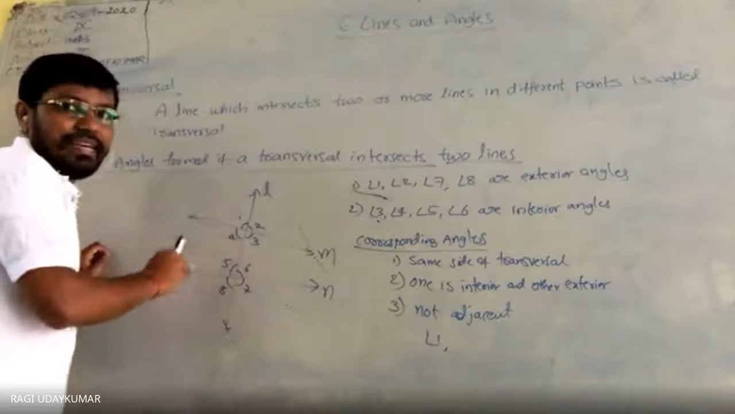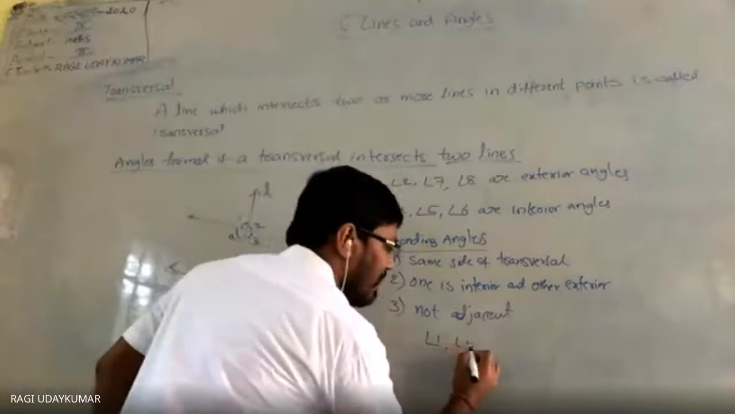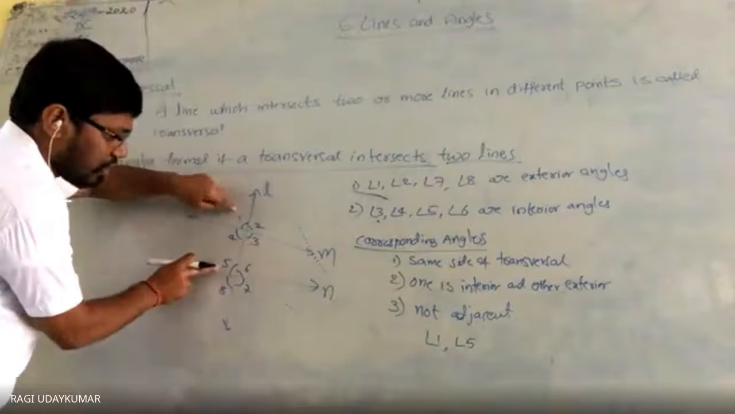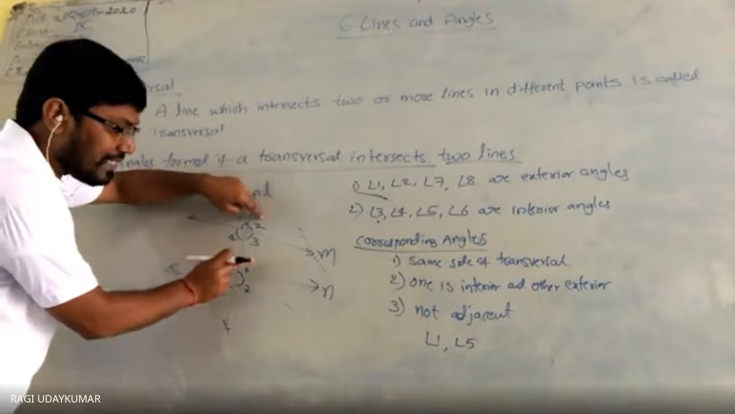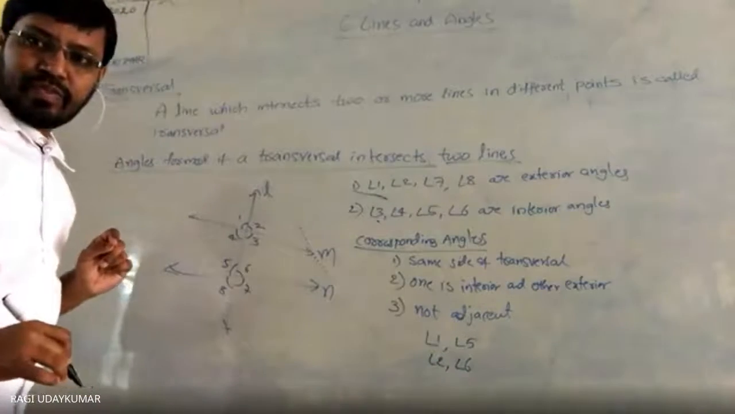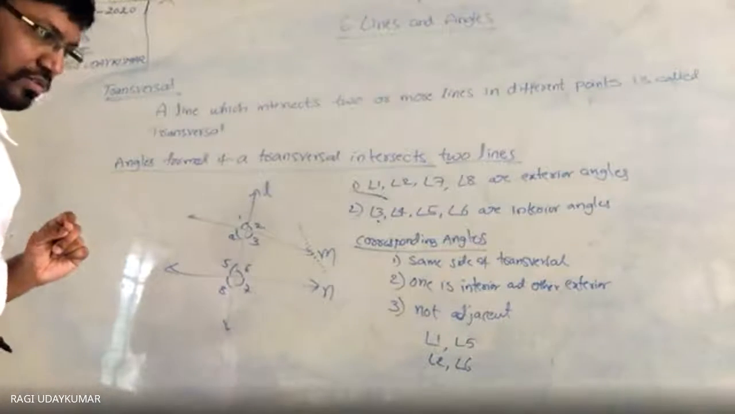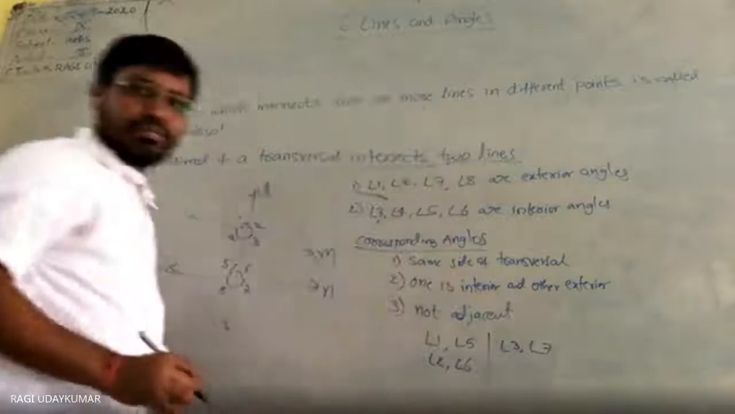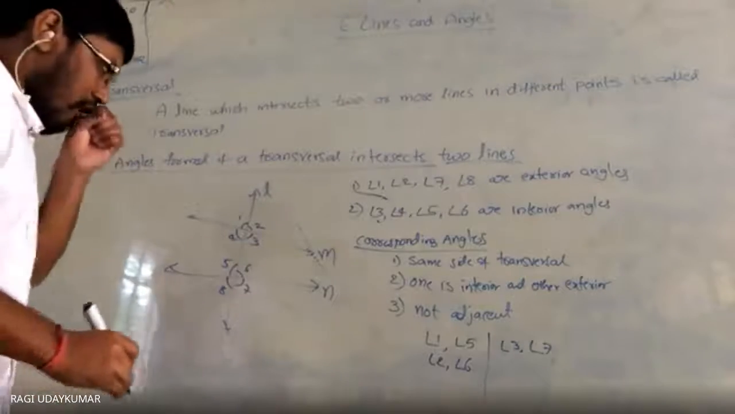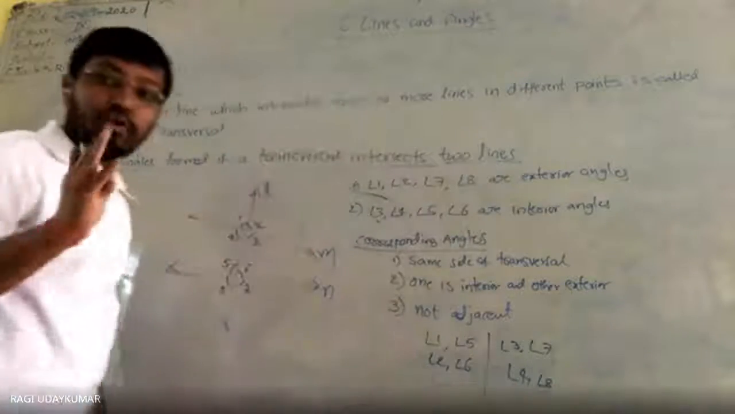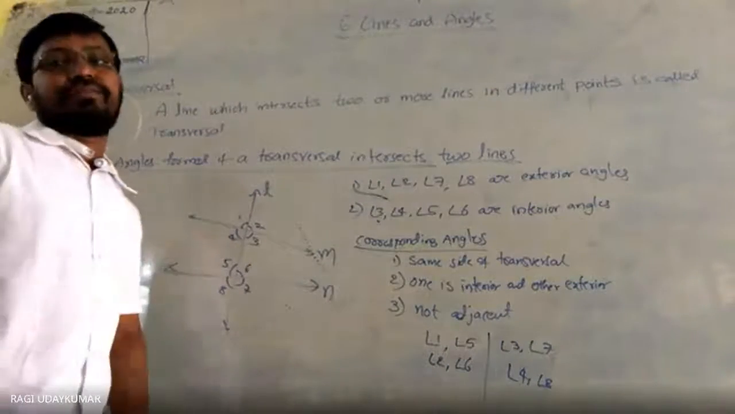It says should not be adjacent, so the pair satisfying the condition for 1 is angle 5. Angles 1 and 5 are called corresponding. Taking 2, the corresponding is 6: angle 2, angle 6 are corresponding. Got my point? Yes, sir. Taking 3, the corresponding is angle 7. Angle 4 corresponds to angle 8. These are the 4 pairs of corresponding angles we are going to get.